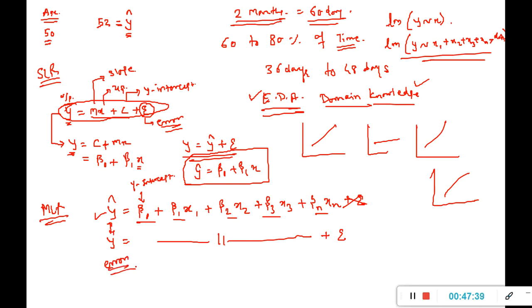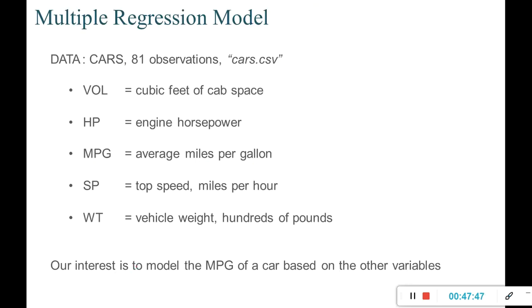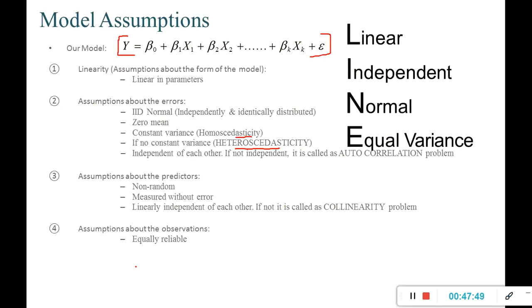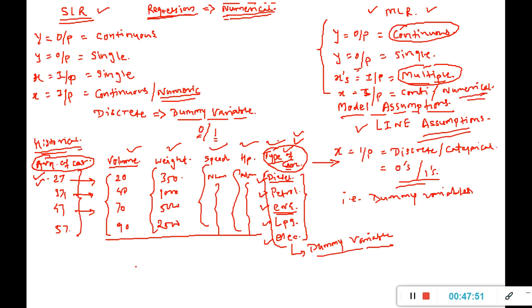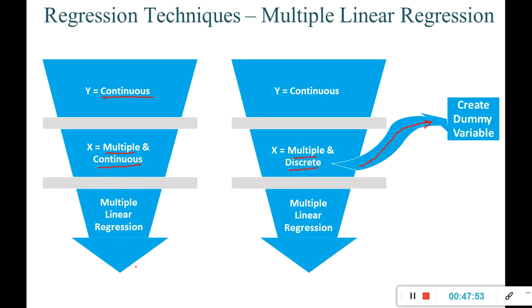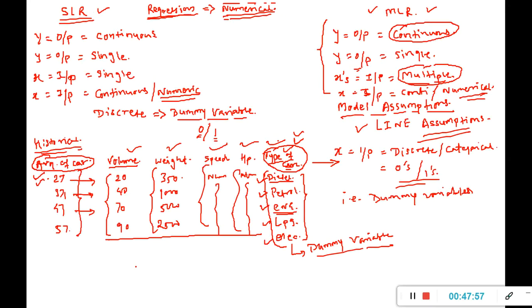This is how we build or do the modeling. So I think, guys, this is enough for today's session. We have discussed the theoretical concept behind multiple linear regression, in which we understood that my output has to be continuous, while input can be continuous or discrete.